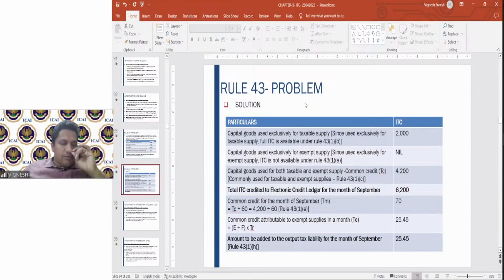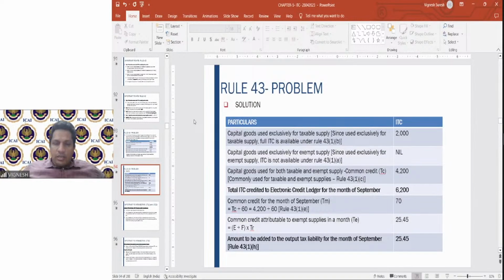A few important points for you to remember. First, please go through what all we have discussed today, because the input tax credit chapter is spread over 4 sessions, which is quite elaborate. In these 4 sessions, we will be covering sections 16, 17, 18, and the method of apportionment.